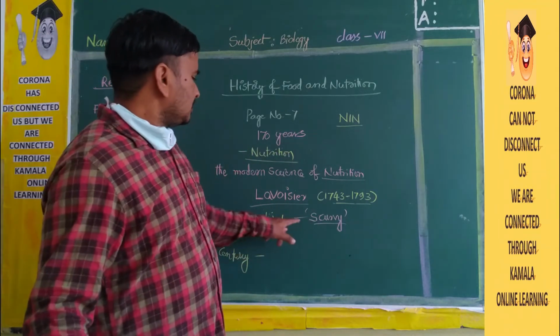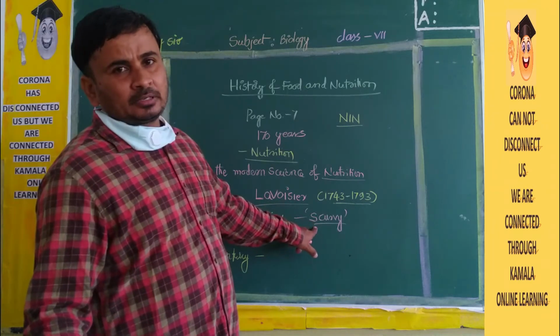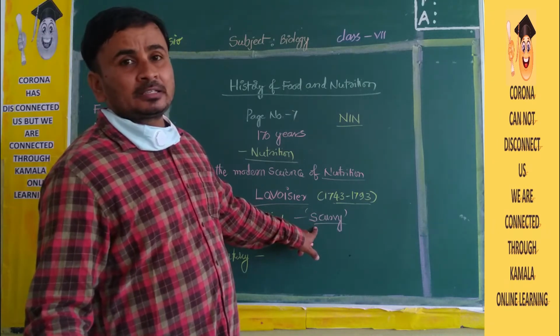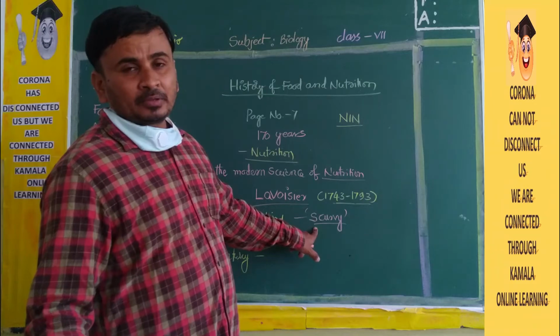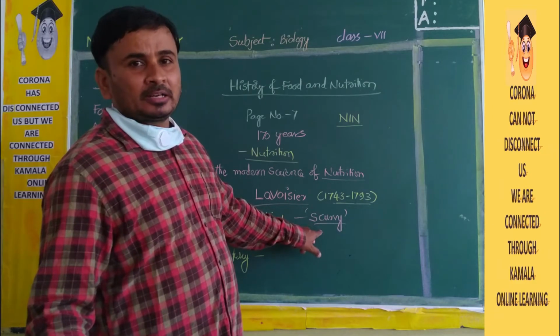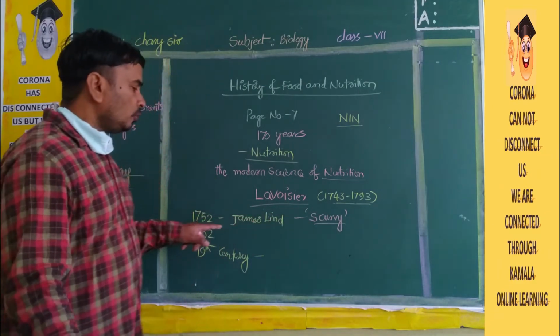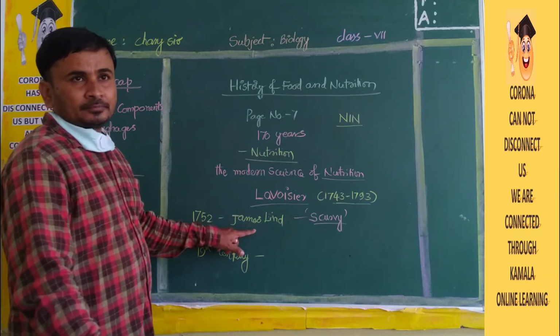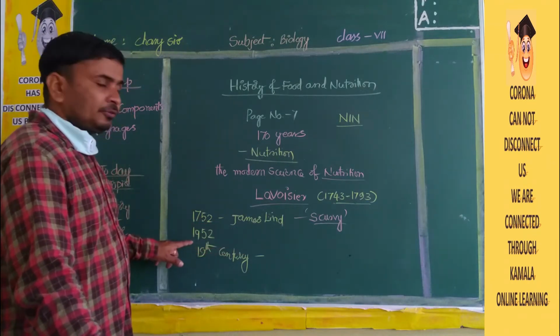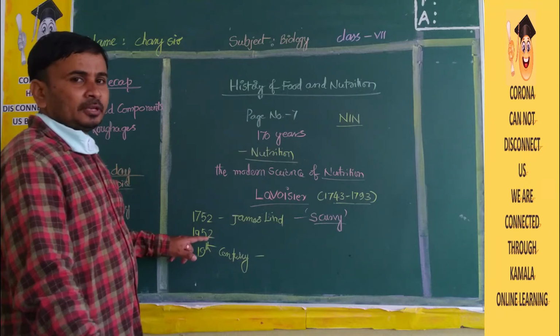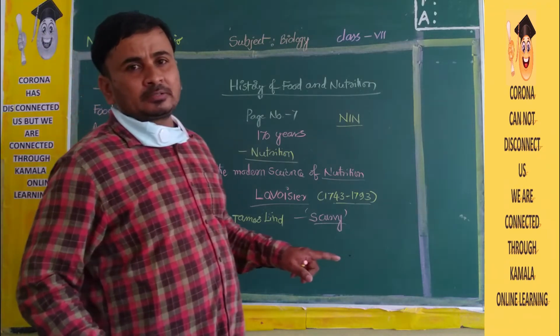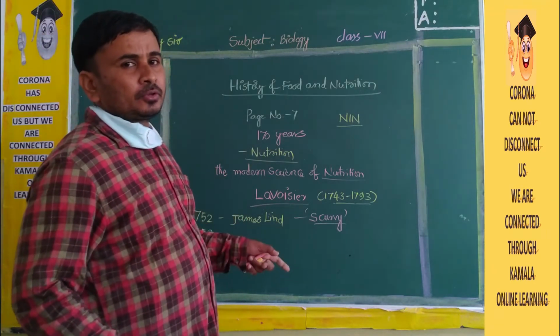Scurvy is actually a deficiency disease. Scurvy can be cured by vitamin C. If you don't take proper vitamin C, scurvy will get you. James Lind did not know about vitamin C. In 1952, the scientists told that if you take proper food components, diseases can be cured.